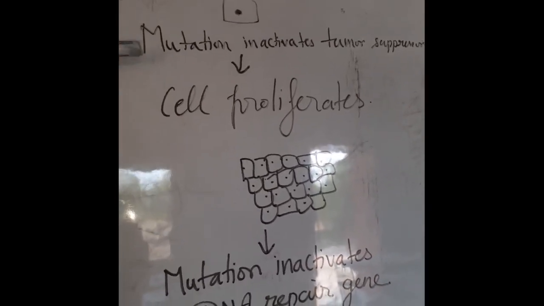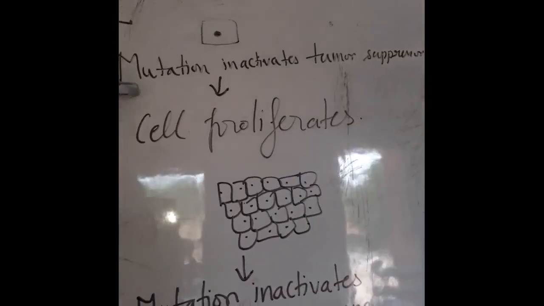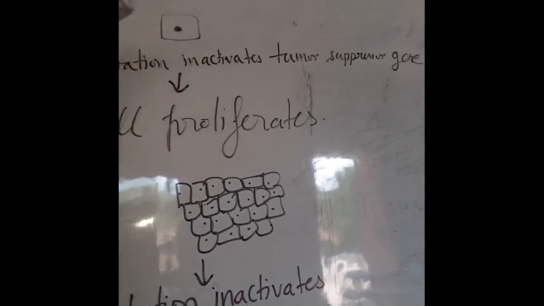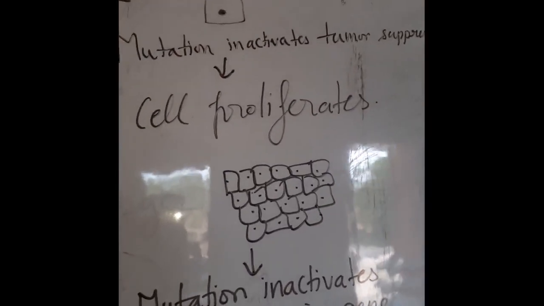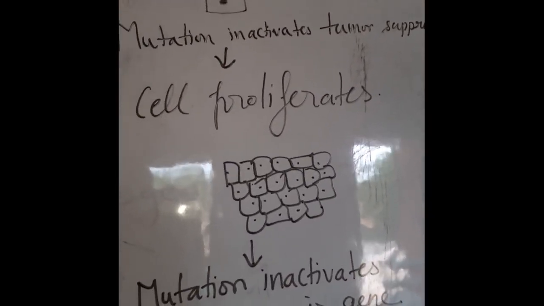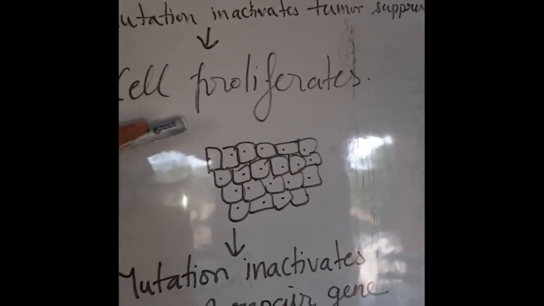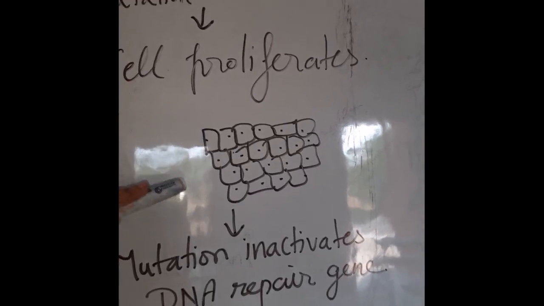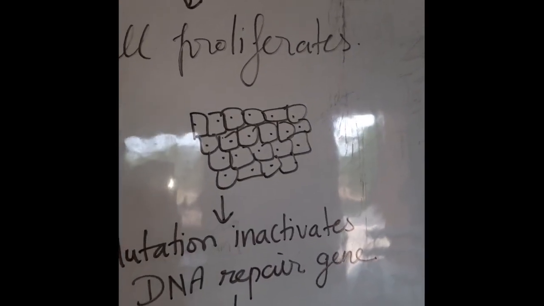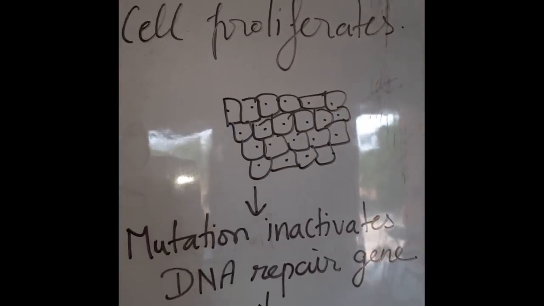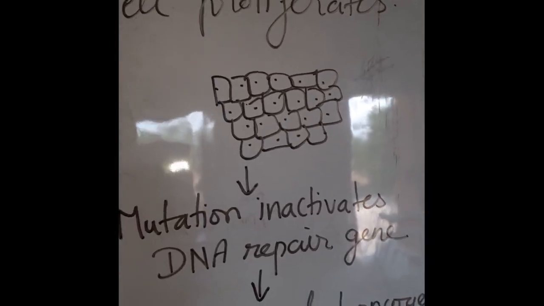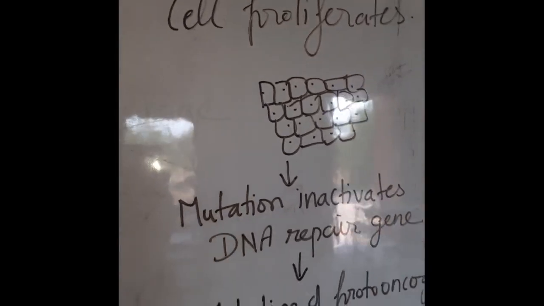When mutation occurs in the cell, it inactivates tumor suppressor gene. As a result, tumor stimulator genes become dominant and cell proliferation occurs. As a result, there is very rapid mitosis and the cell division occurs very fast.